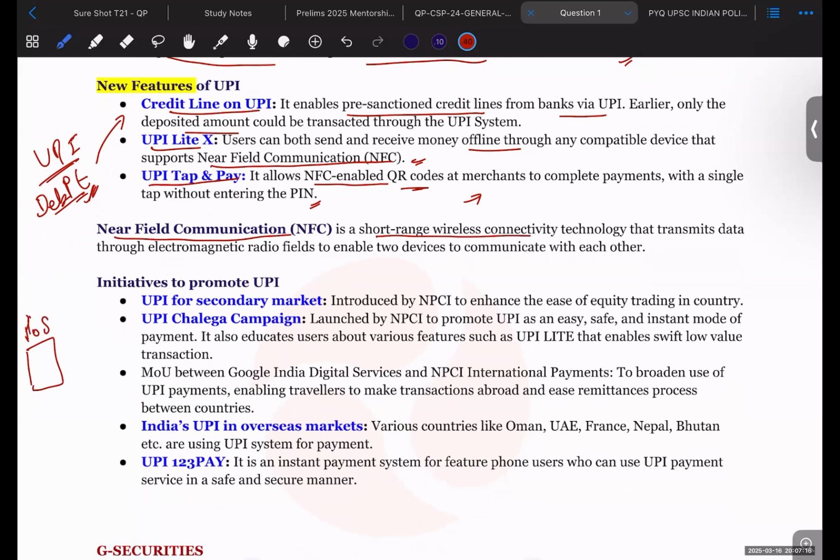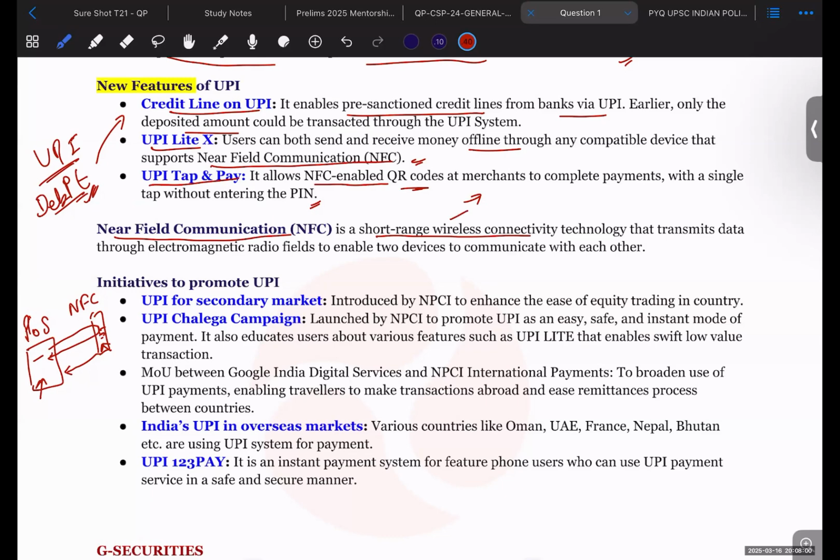If your mobile phone has NFC enabled, when you bring your mobile near this POS machine, the POS machine takes out data from your mobile, the payment related data. Then the merchant enters the amount that needs to be paid, that amount is reflected on your mobile, and when you tap on it, the amount is deducted from your mobile or bank account. So this is near field communication.